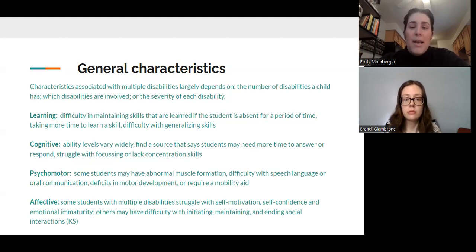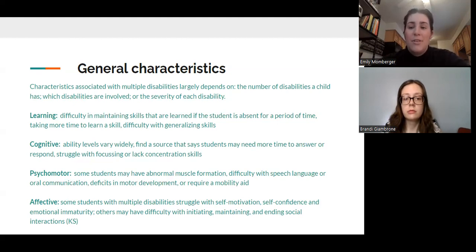Additionally, for psychomotor characteristics, depending on the severity of the disability, students with multiple disabilities may require mobility aids such as a wheelchair or a walking brace. Students may also require alternative seating, a change in position, and more breaks during physical education, or more time allotted to get to the next transition or the next classroom. Other students will have abnormal muscle formation or difficulty with speech language or oral communication.